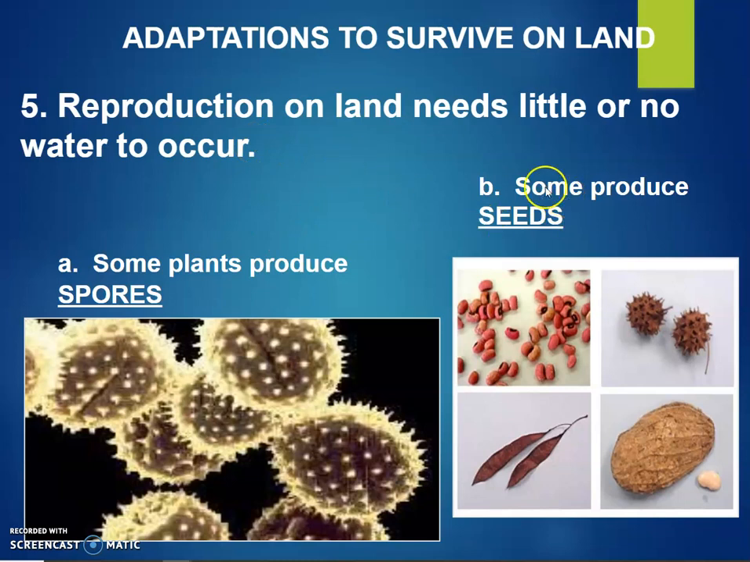So some are going to produce seeds in order to reproduce that can go to other areas of land to cause another plant to grow. And some can reproduce using spores, which if you can remember spores from the fungi unit, they can produce spores as well.